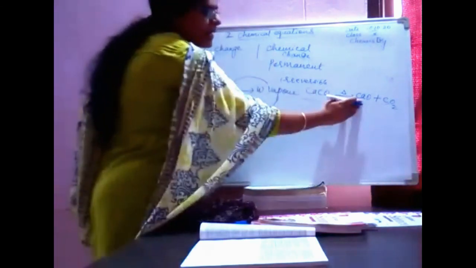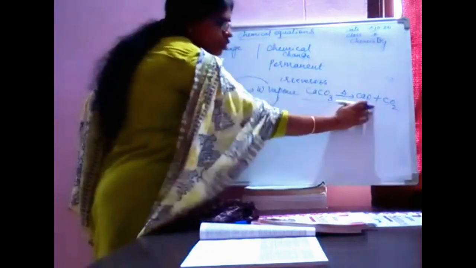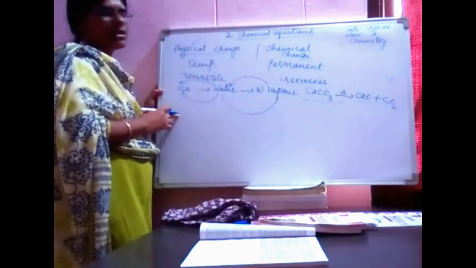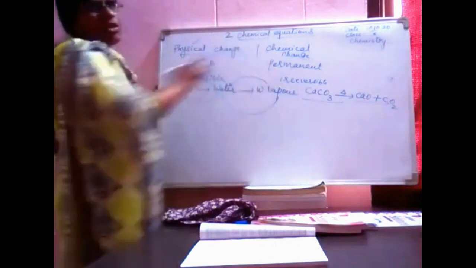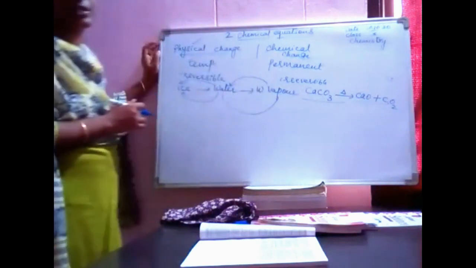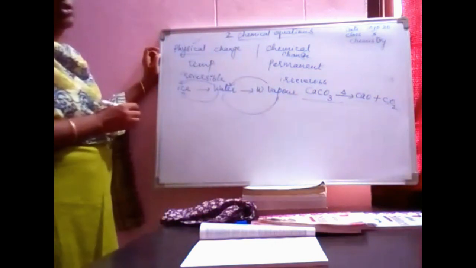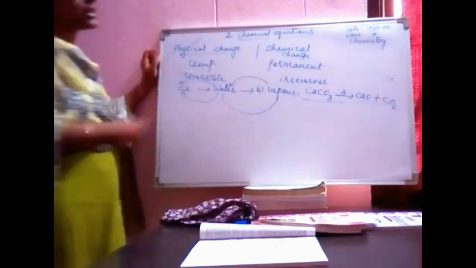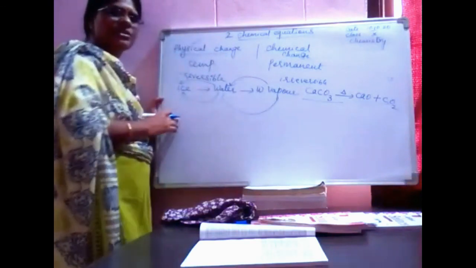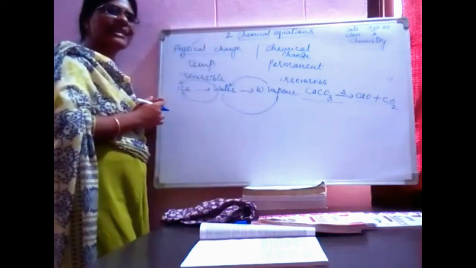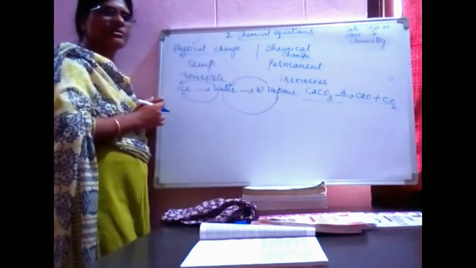Again, if you combine CaO and CO2, you won't get CaCO3. Hence, we call chemical changes permanent changes. Also, a reverse process cannot take place in a chemical change. A chemical change is also called a chemical reaction.